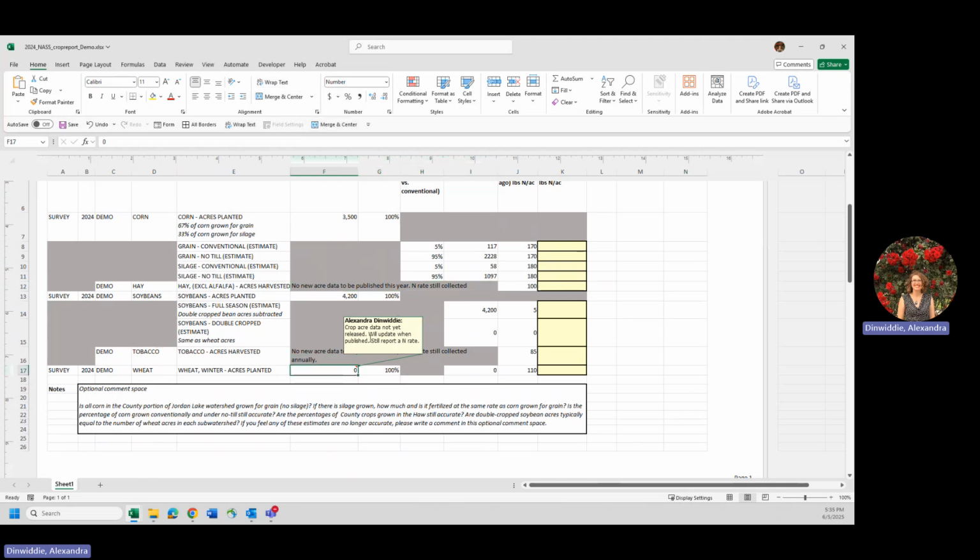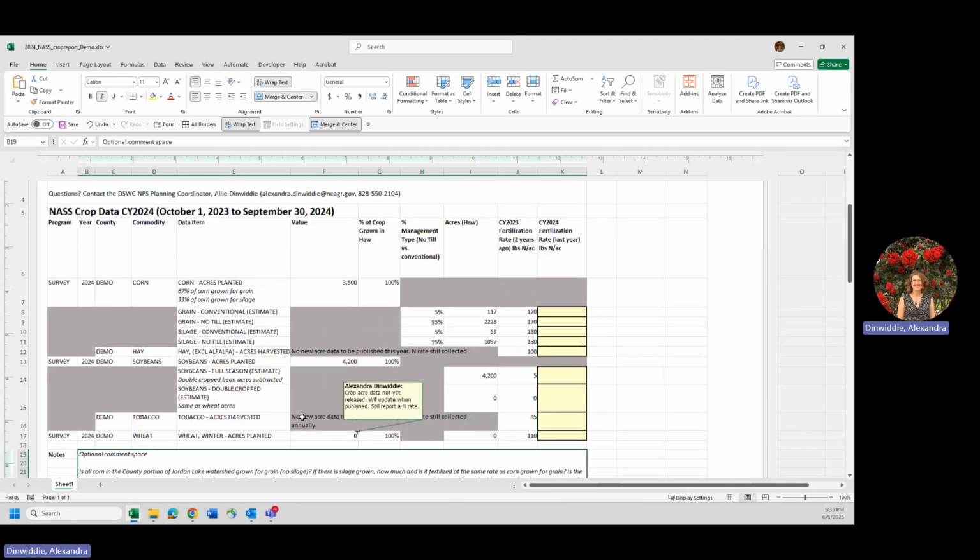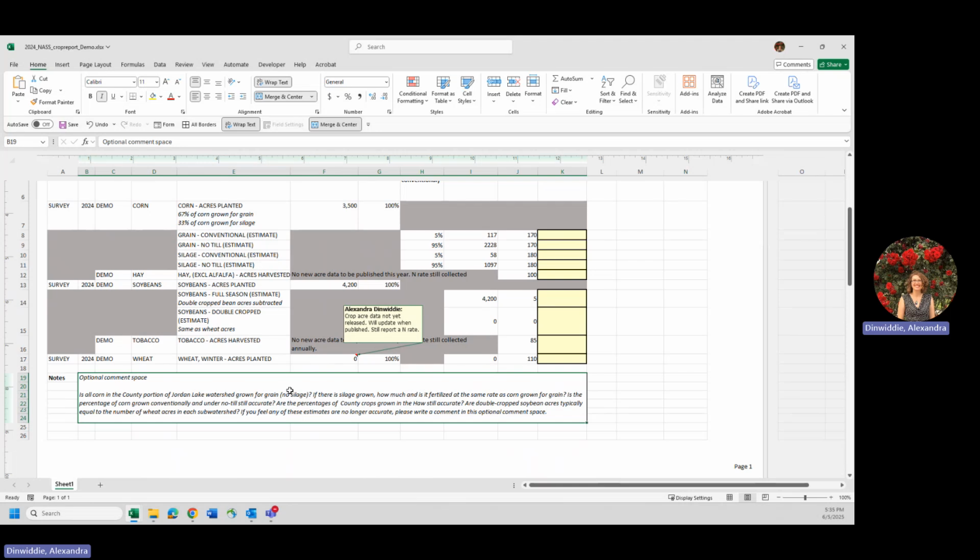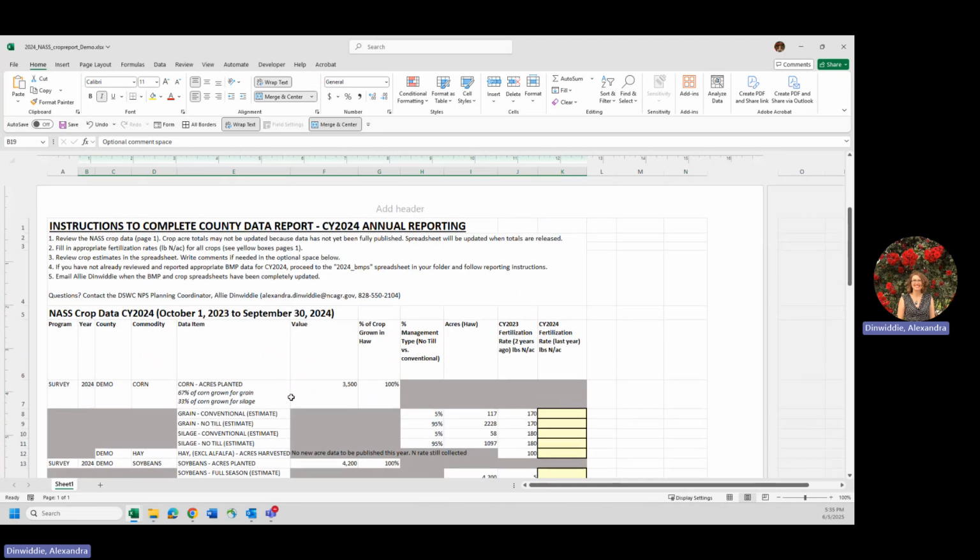Again, we covered this, but some crop data hasn't been published yet, and so I'll be updating the spreadsheet when that is published, and I might have a note in there about it. And then I might have some notes about what you should be considering about methodology changes, if there is still accuracy in some of the assumptions in your spreadsheet, as well in the optional comment space. So all of that is good information.